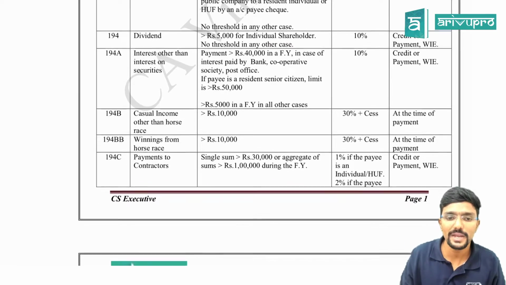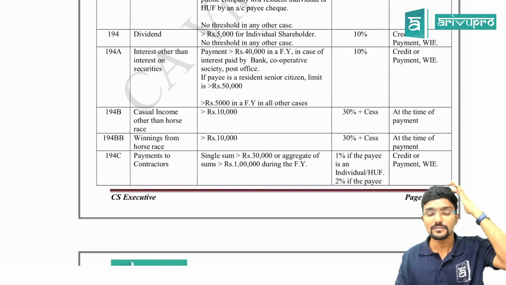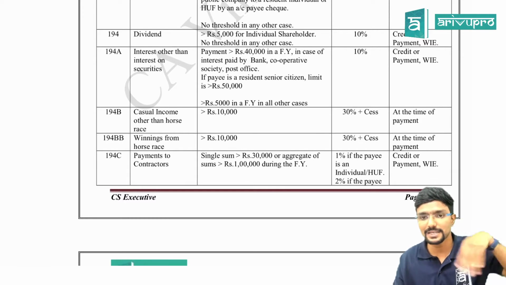Then 194B and 194BB cover casual income. So 194B covers casual income other than horse race.